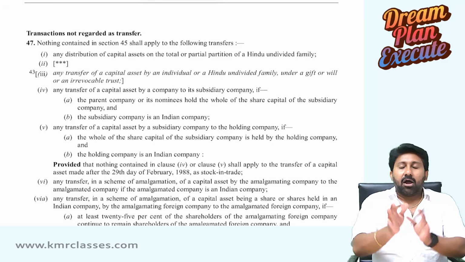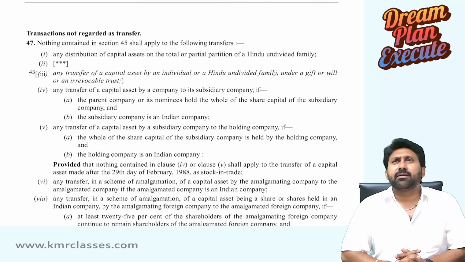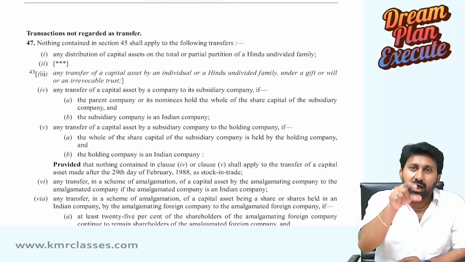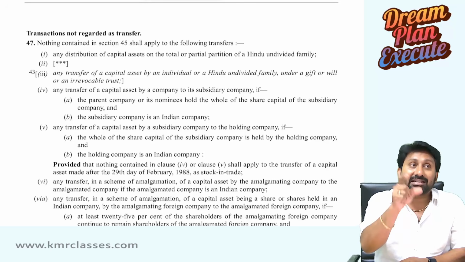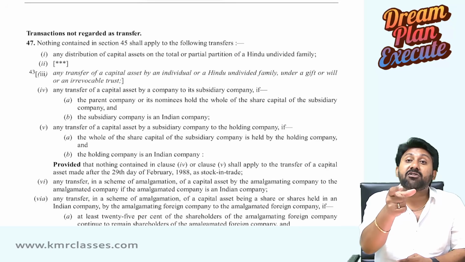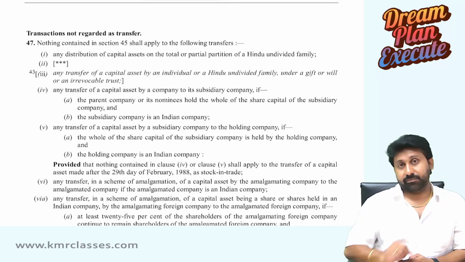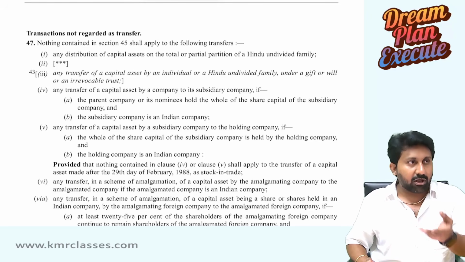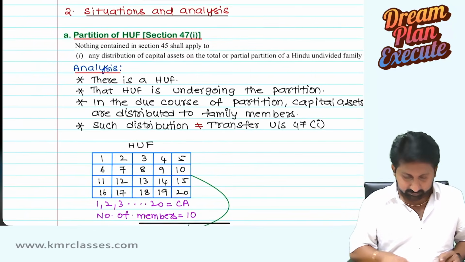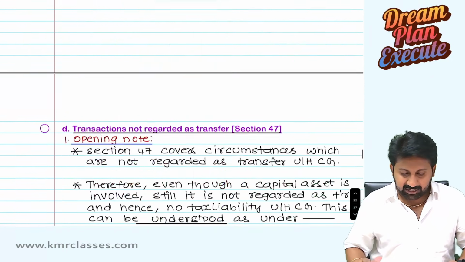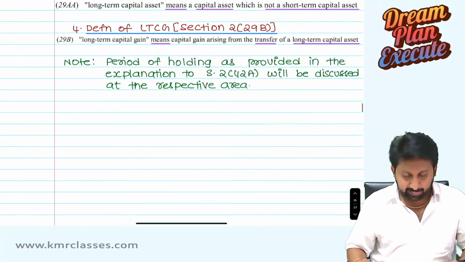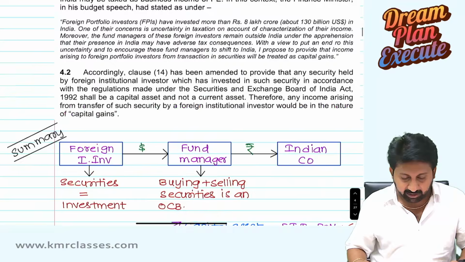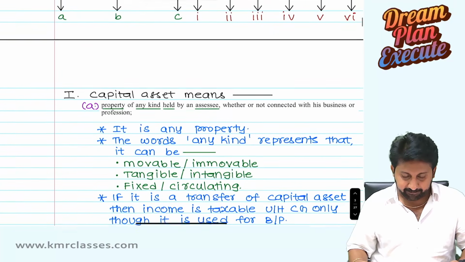Always remember one point. He is talking about not a transfer from the point of view of section 45. Ignorance of law is no excuse. I will explain how you are reading and how you should read.